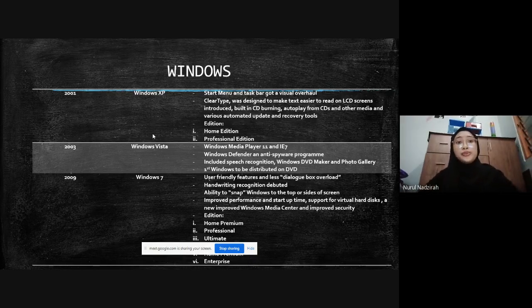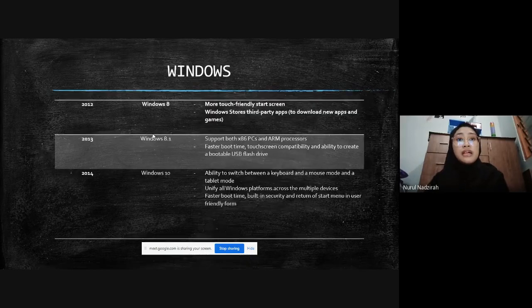And on Windows 8, the highlight of the feature update is that it is more touch friendly, meaning it works on touch screens. And in 2014, Windows 10 was released. Windows 10 has the ability to switch between a keyboard and mouse mode and a tablet mode. Windows 10 can also unify all Windows platforms across multiple devices.